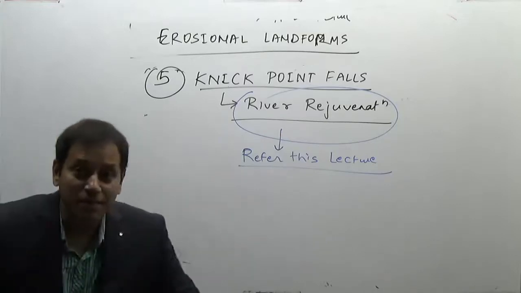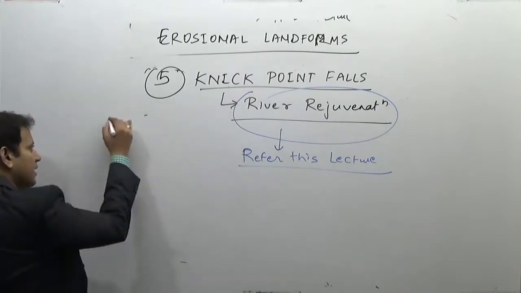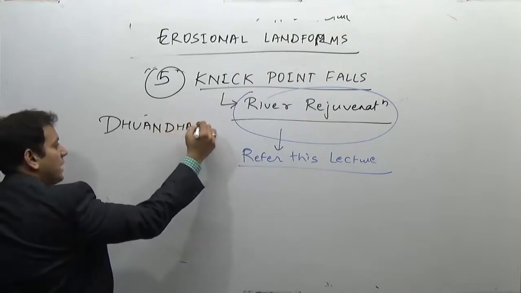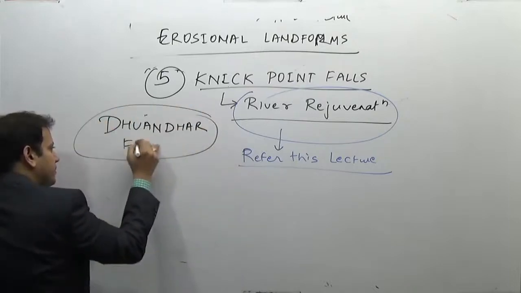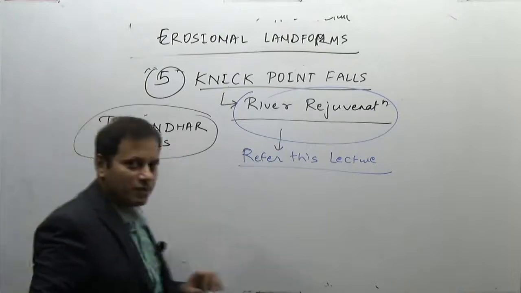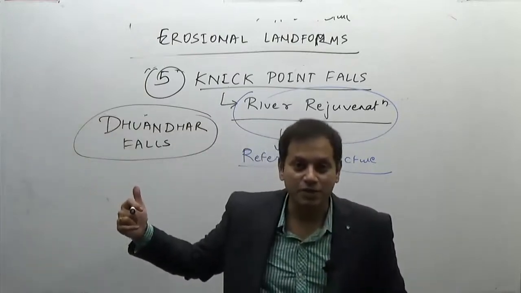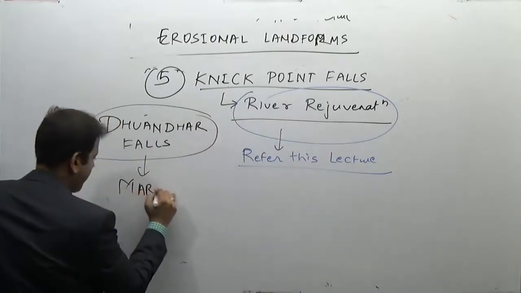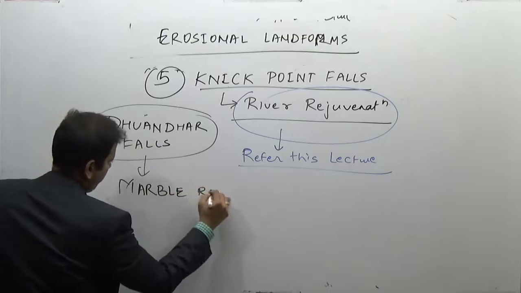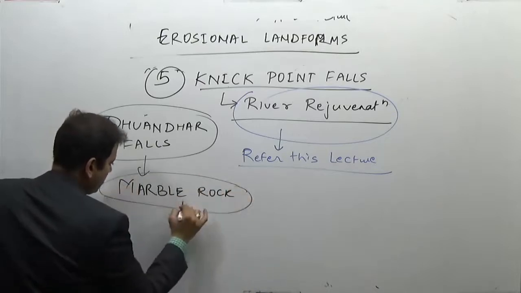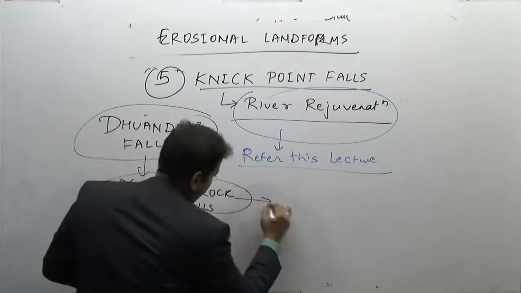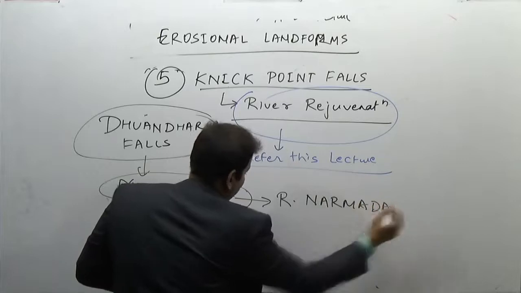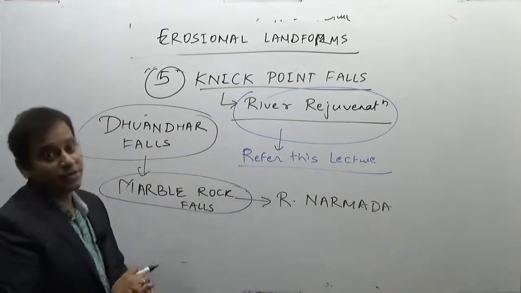And for example here, Dhuandhar Falls, one of the largest waterfalls in India, is an example of river rejuvenation. Dhuandhar Falls or Marble Rock Falls on river Narmada, in the Jabalpur district of Madhya Pradesh.